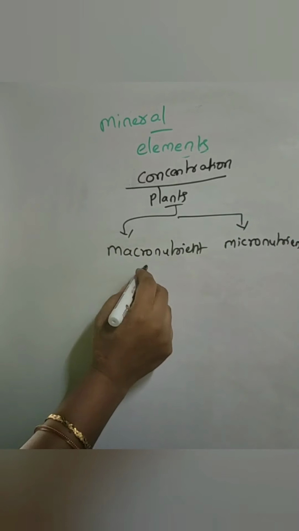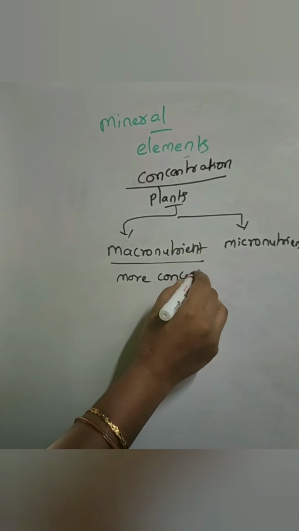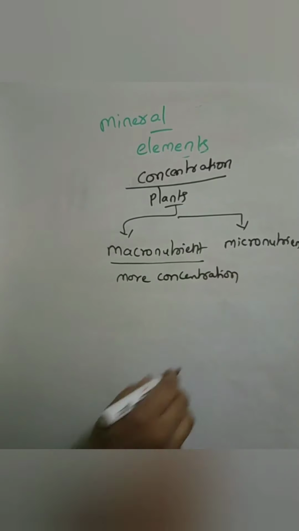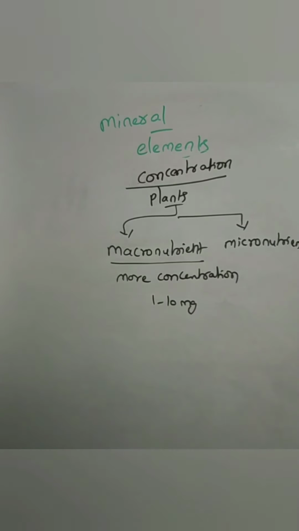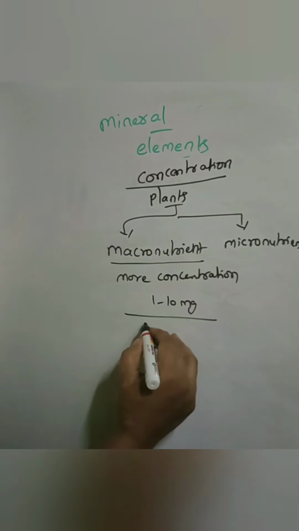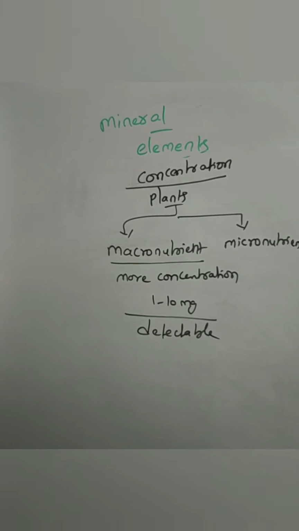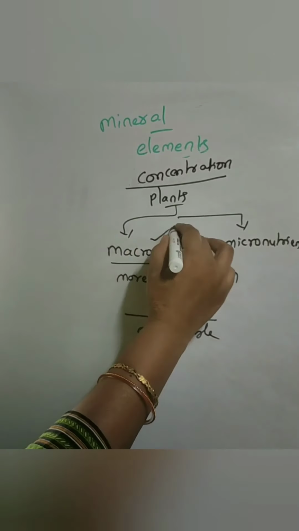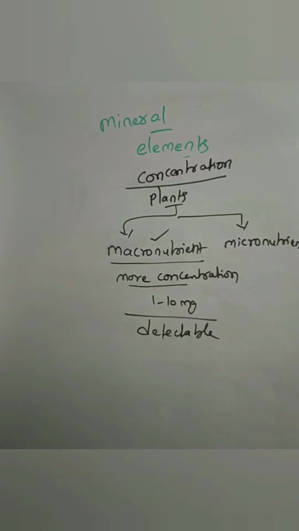Macronutrients are present in more concentration. They are required in a larger concentration, that is from 1 to 10 mg per gram of dry weight. These are easily detectable. If these elements decrease, we can easily identify them based upon their deficiency symptoms. So those we consider macronutrients, required in the larger concentration in the plant.